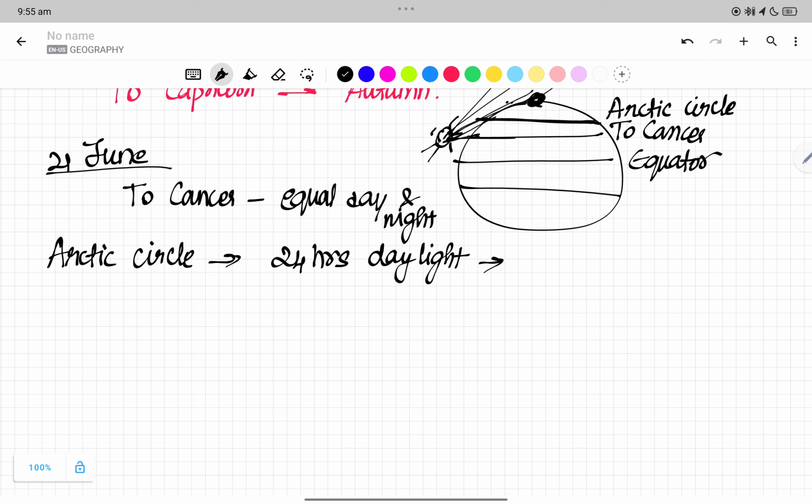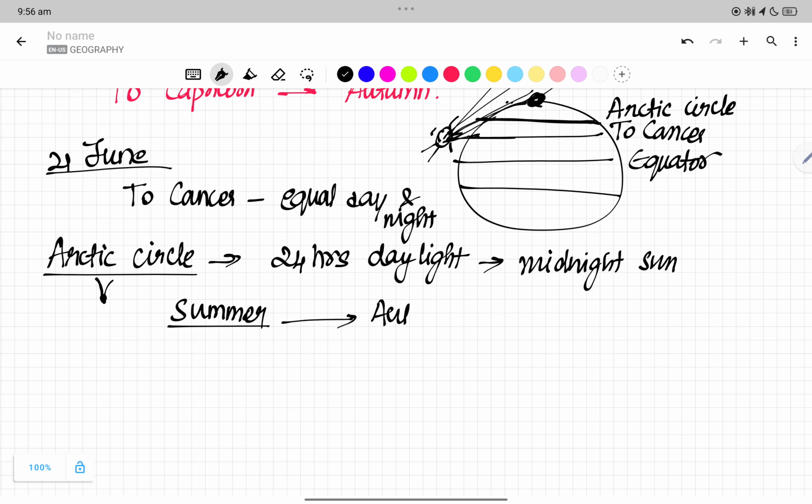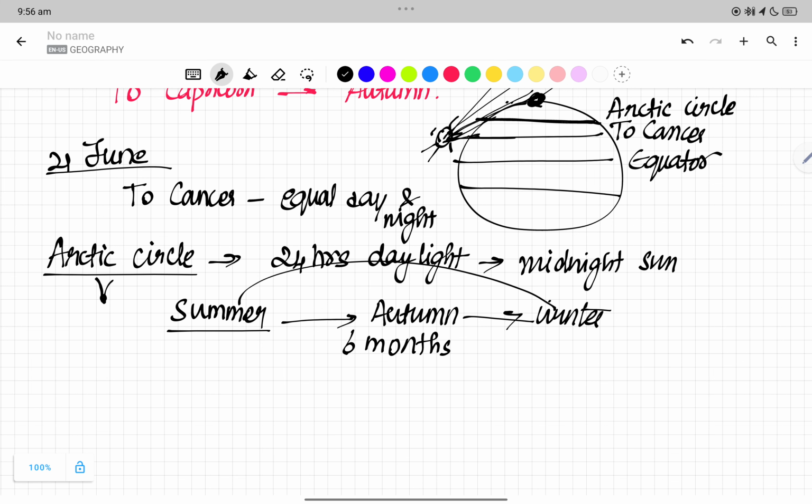This is what we call the midnight sun. Also we have the sun. So what do we say in the Arctic Circle? Summer has started, right? Summer lasts for 6 months. Then 3 months we have autumn, then we have winter. So the duration of the summer to winter is 6 months, right?